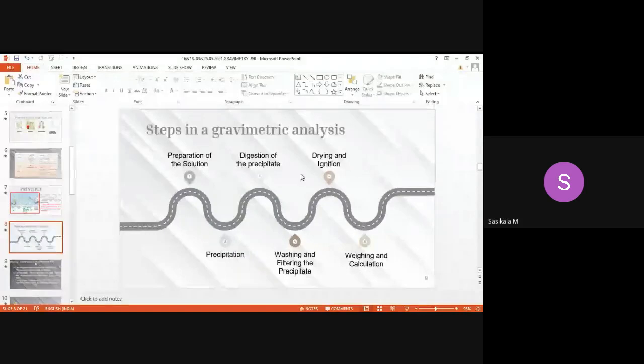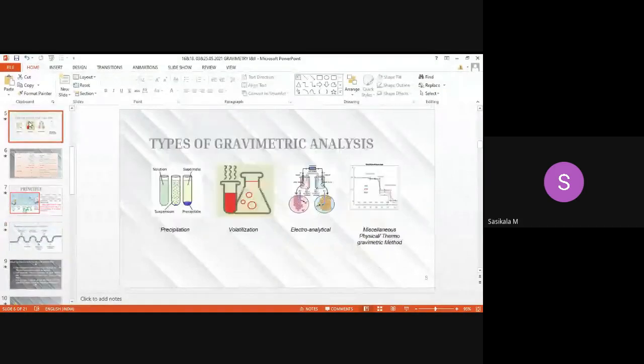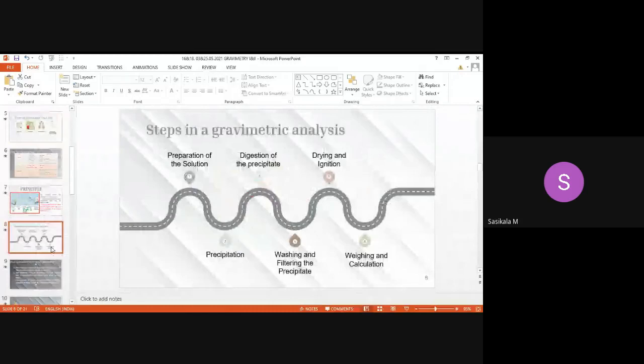What are the types involved in gravimetry? Precipitation, volatilization, electroanalytical, and thermogravimetric analysis. These are all the types of gravimetric analysis. What are the steps involved in gravimetric analysis? Preparation of solution, precipitation, digestion of the precipitate, washing and filtering the precipitate, drying and ignition, weighing and calculation. Now let's move on to what is digestion.